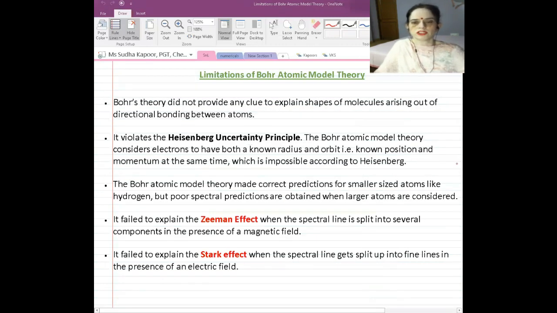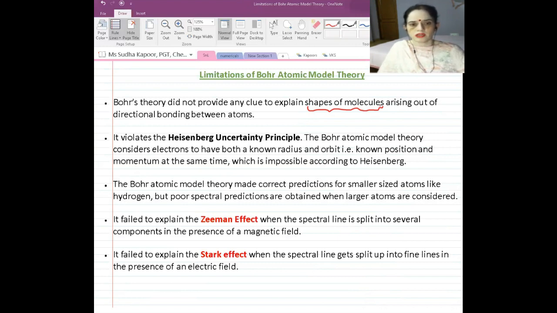One limitation of the Bohr atomic model and its theory is that it did not provide any clue to explain the shapes of the various molecules. Different molecules exist in different shapes. It was not explained by Bohr how these shapes are specified and how the directional bonding is possible between them.